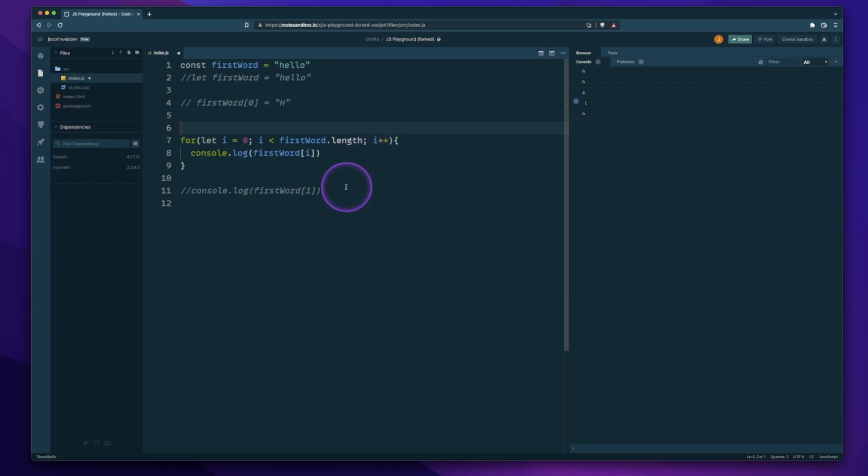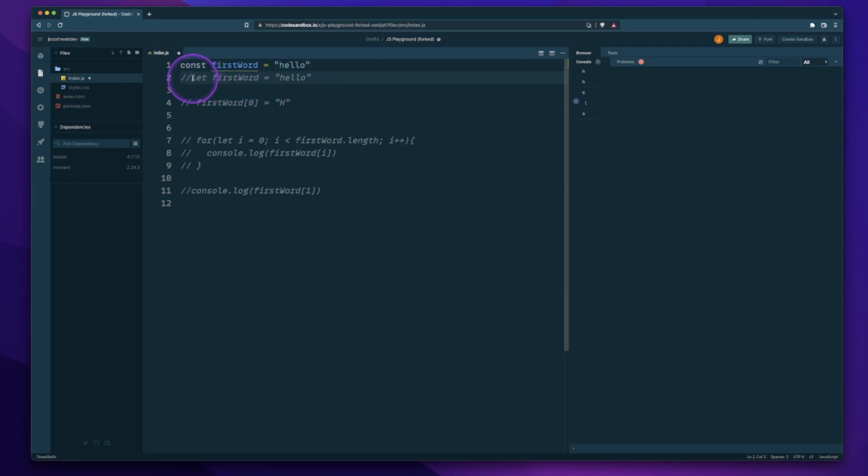But what does it mean when we say that it is immutable? What that means is here we have const firstWord = "hello". If we were to try and reassign this variable, we know it wouldn't work due to it being const. We can't just throw another string in there.